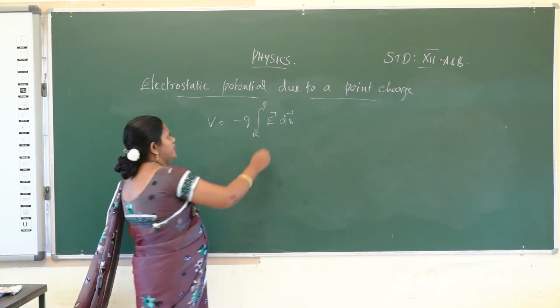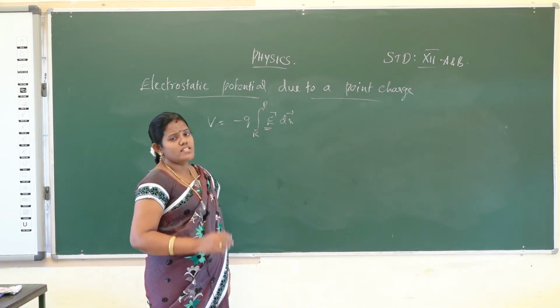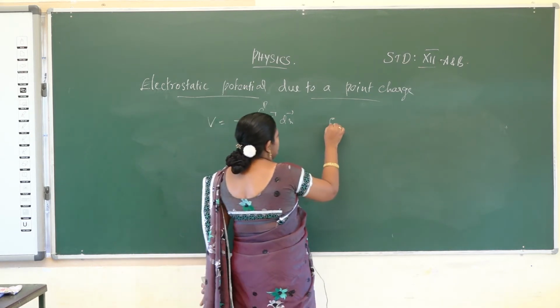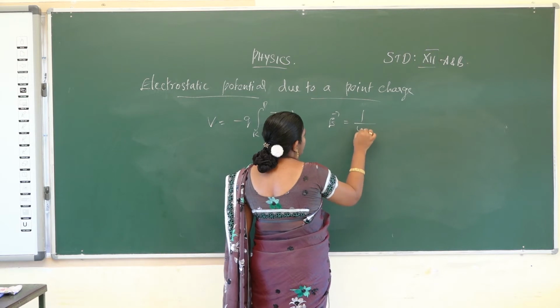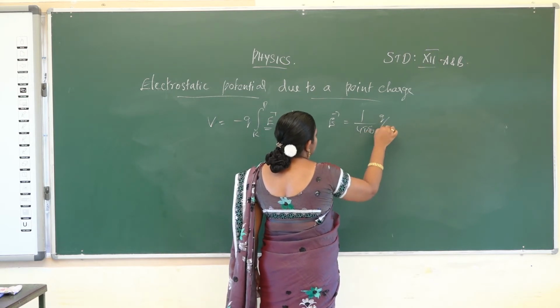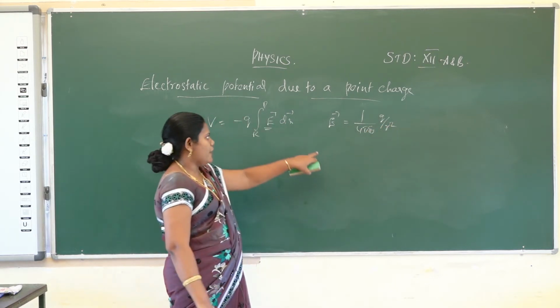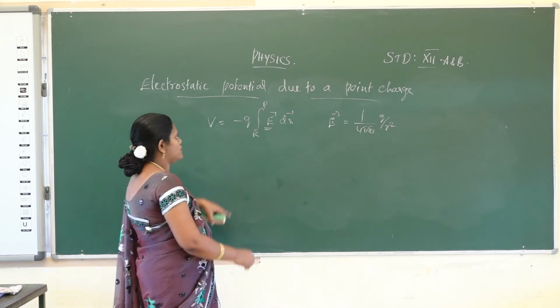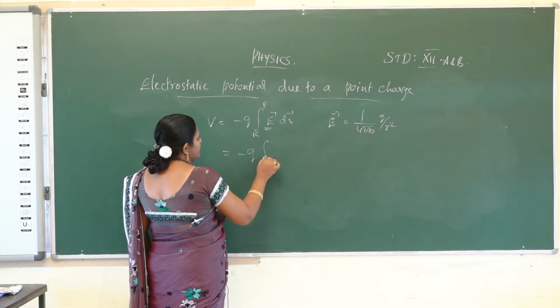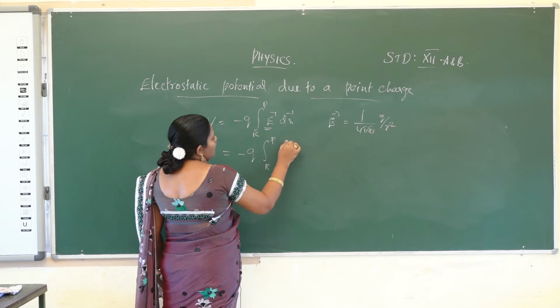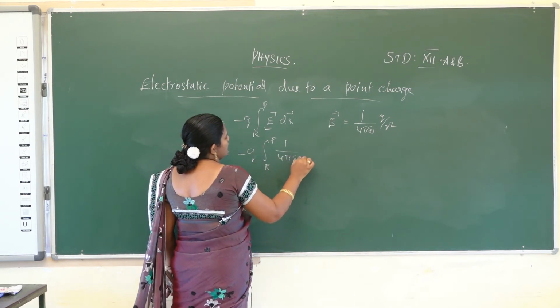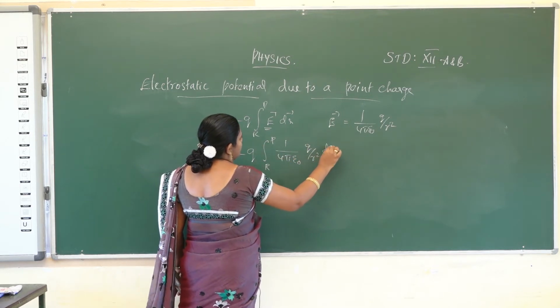So what is E vector? That is the electric field. What's the formula for the electric field? E vector is equal to 1 by 4 pi epsilon naught q by r square. You apply this in the electric potential formula: minus q integral of r to p, 1 by 4 pi epsilon naught q by r square into dr vector.